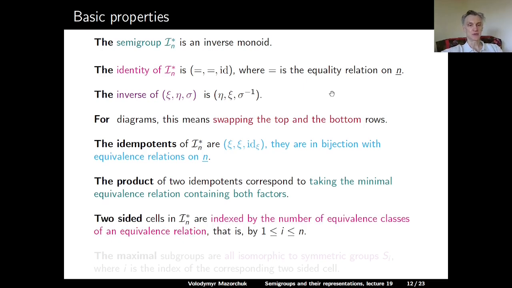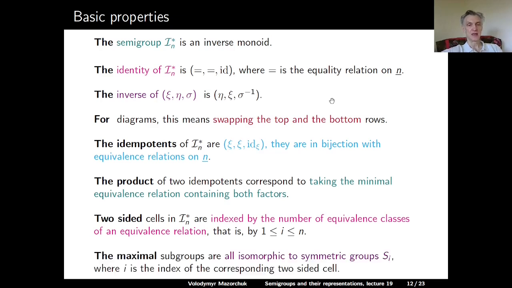2-sided cells, so J cells in this monoid, are indexed by the number of equivalence classes of an equivalence relation, and that's a positive integer between 1 and n. And the maximal subgroups are all isomorphic to symmetric groups. So if we fix the number of equivalence classes, if we fix a 2-sided cell, let's say the number of equivalence classes is i, then all maximal subgroups there are isomorphic to S i.